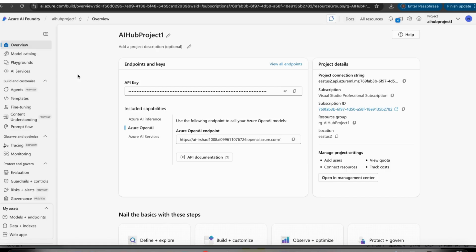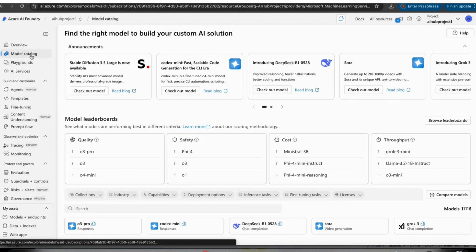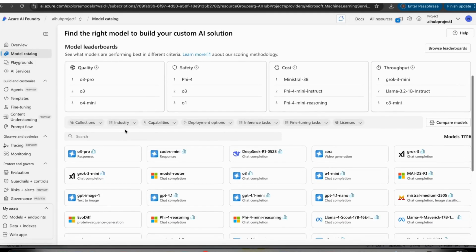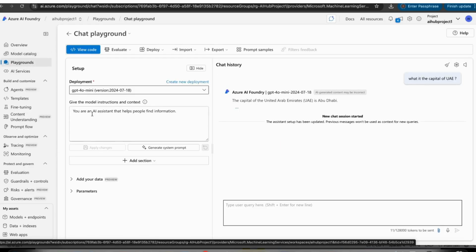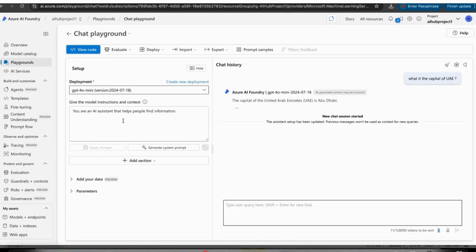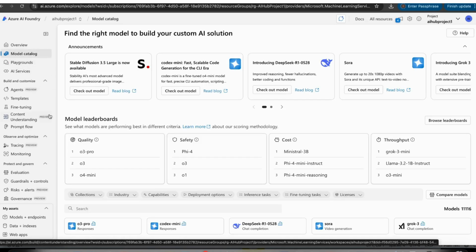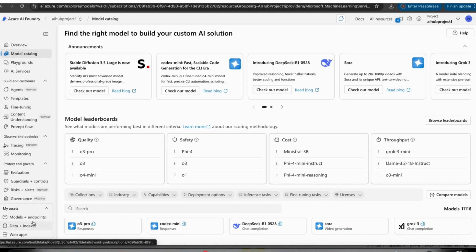Here we can do multiple things, like we can see the model catalog. Right now we can see 11,000, but maybe more than 32,000 models we can use on the Azure platform. After selecting and deploying a model, we can test that model here in the playground, and we can see AI services also. But in our case, let us first select the model and deploy it. There are two options: either you can select here or you can select model plus endpoint. Either way you can select your model and deploy it.